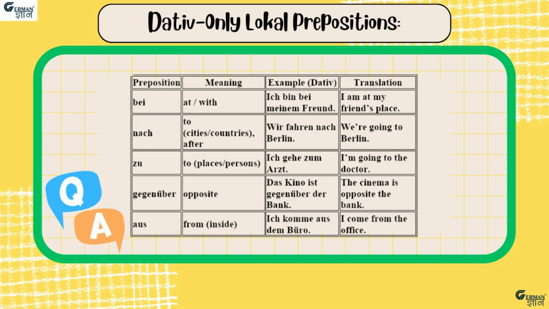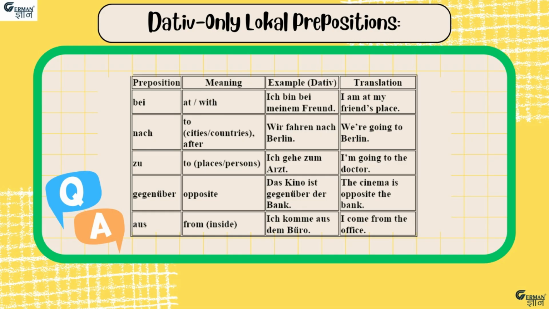The third preposition is zu, which again means to, and it is used in the sense of places or persons. If you say ich gehe zum Arzt, meaning I'm going to the doctor, you use the preposition zu because you are going to a person, and zum is zu plus dem, where zu is the preposition and dem is the article, and you can write zum in place of zu dem.